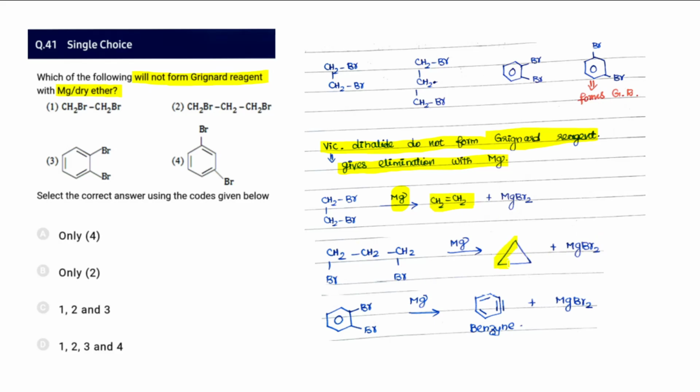Over here also, it is going to result in a cyclopropane, and here it is producing an intermediate which is a benzyne. So what forms the Grignard reagent is the fourth one. So the fourth option appears to be the correct one. 1, 2, 3 will not form, whereas the fourth one will form Grignard reagent.